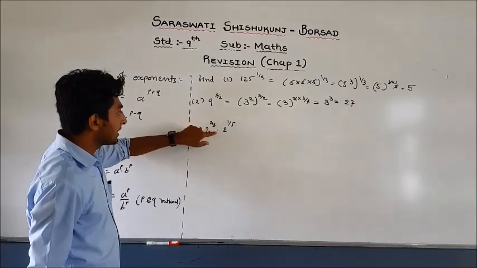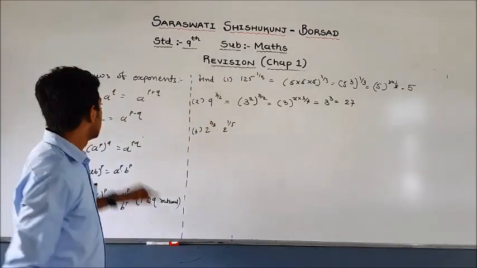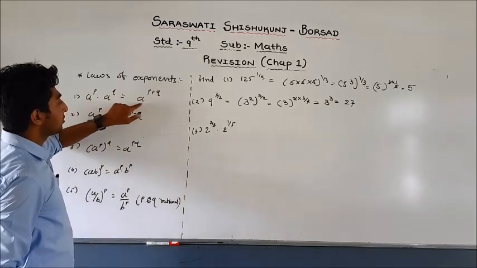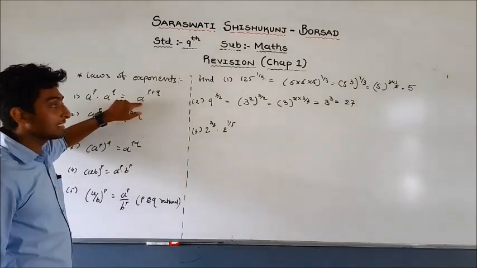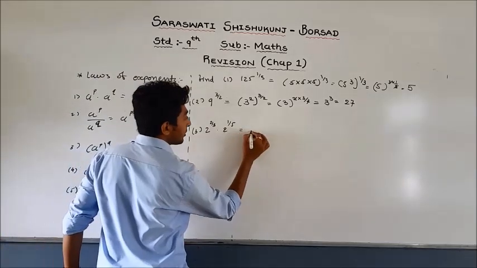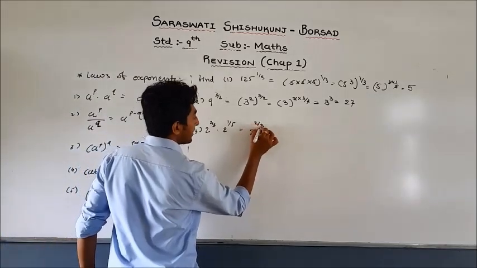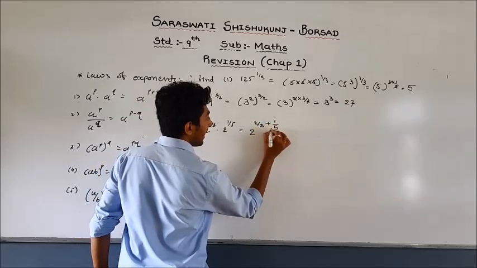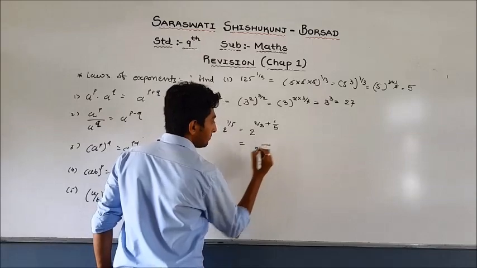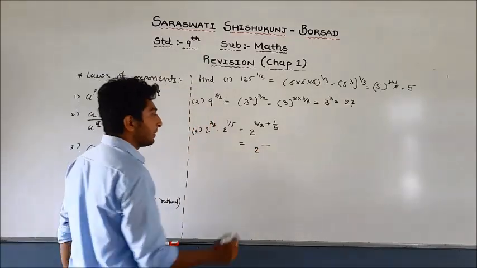Now you have to simplify 2^(2/3) into 2^(1/5). See rule number 1, a^p into a^q. Whenever the given base is same, you have to add the powers. So we can write 2^(2/3 + 1/5). Now 2/3 + 1/5, the LCM is 15.